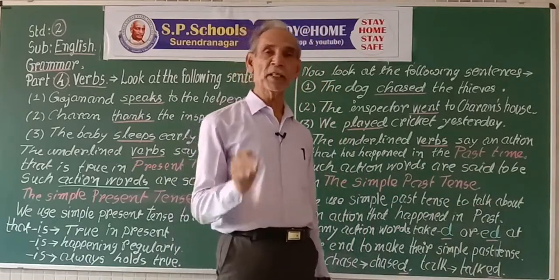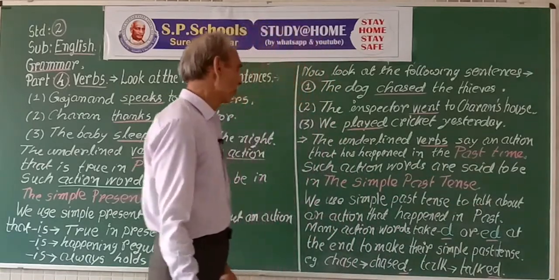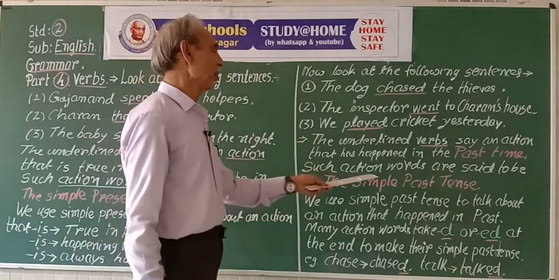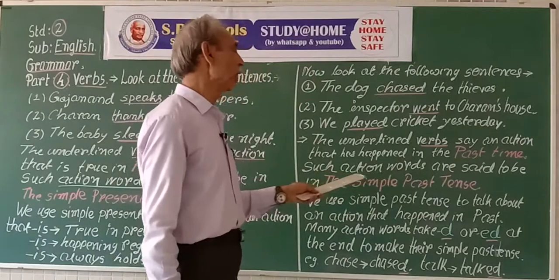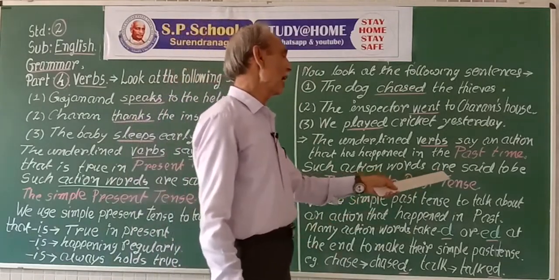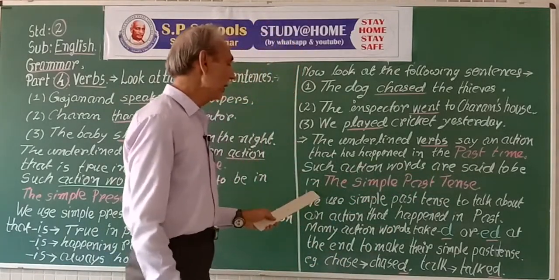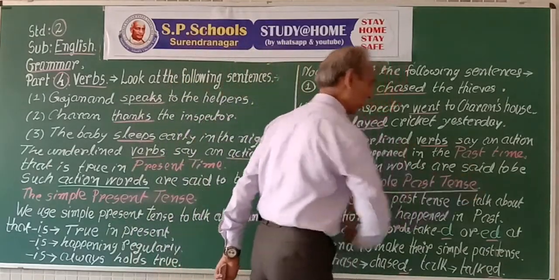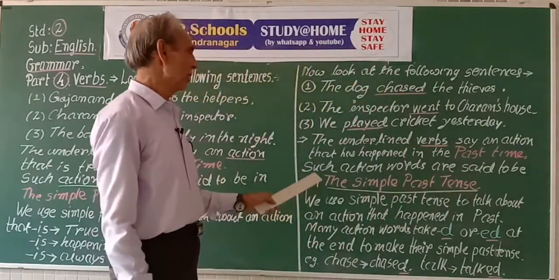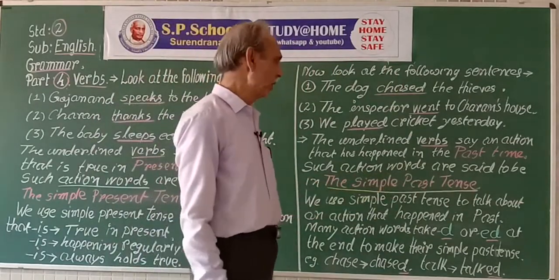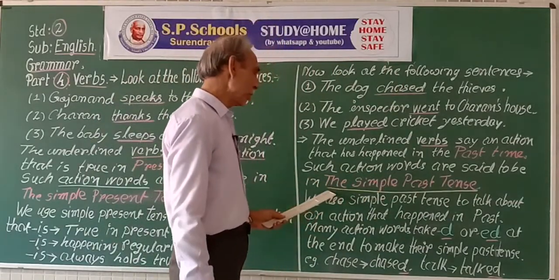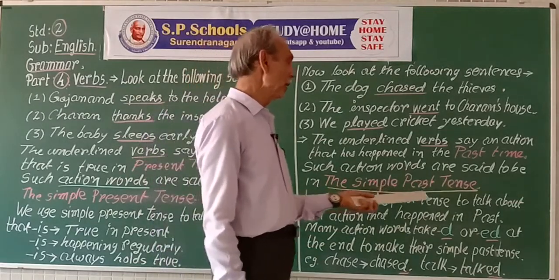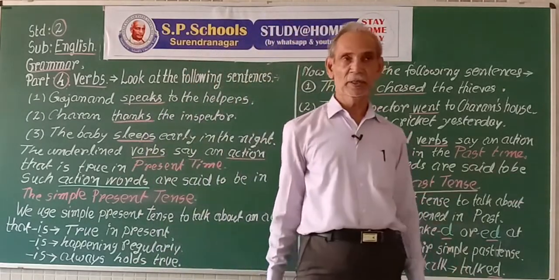Such action words, that is verbs, are said to be in the simple past tense.